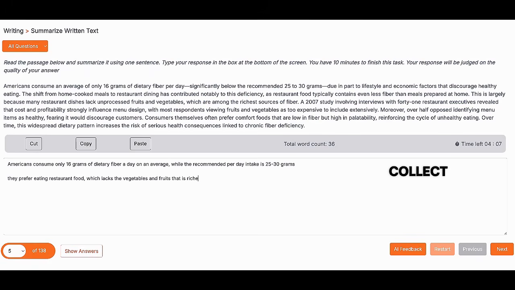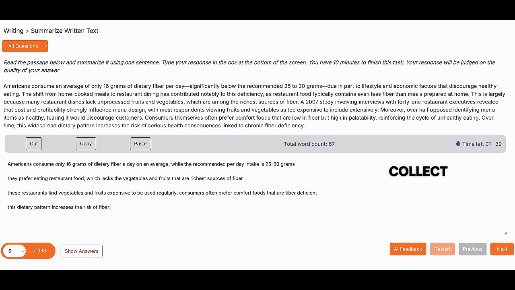These restaurants find vegetables and fruits too expensive to be used regularly. Consumers prefer comfort foods that are fiber deficient. Then we go to the last point: this dietary pattern increases the risk of fiber deficiency and chronic illness. Okay, so four points are ready.